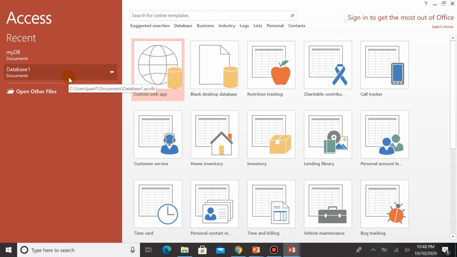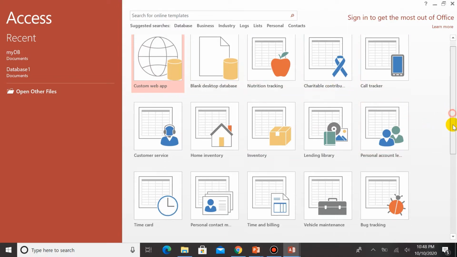Sometimes database requirements can be so specific that modifying the existing templates requires more work than just creating a database from scratch. In such cases, we make use of a blank database. Microsoft Access has a lot of templates to choose from.